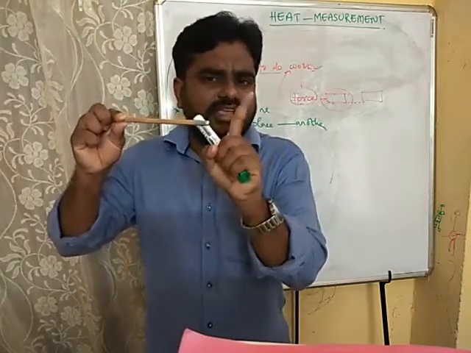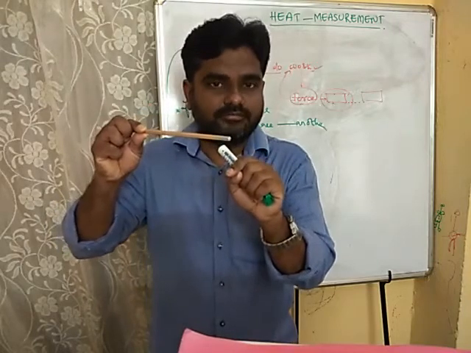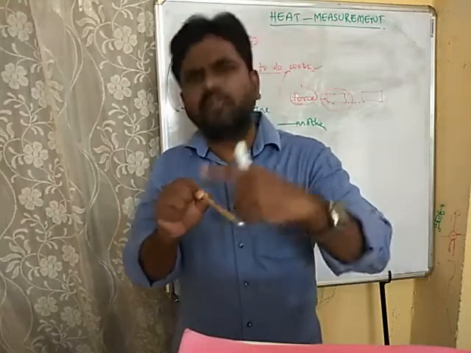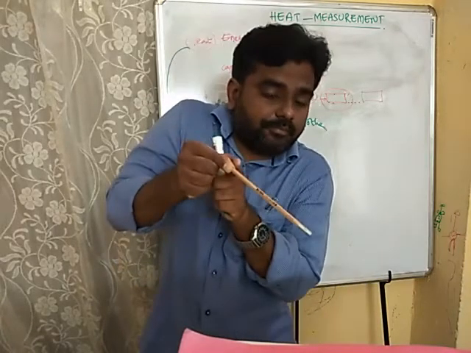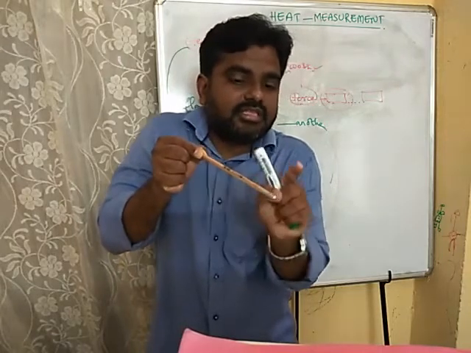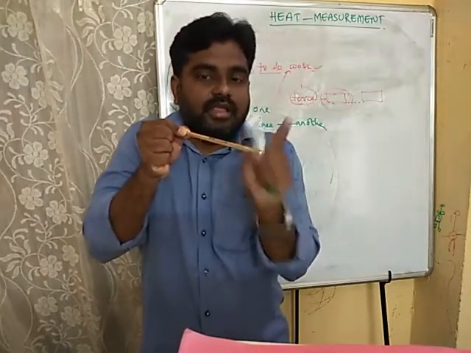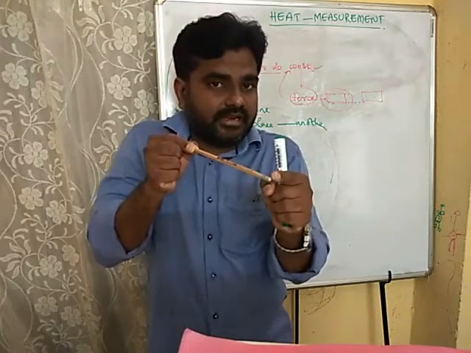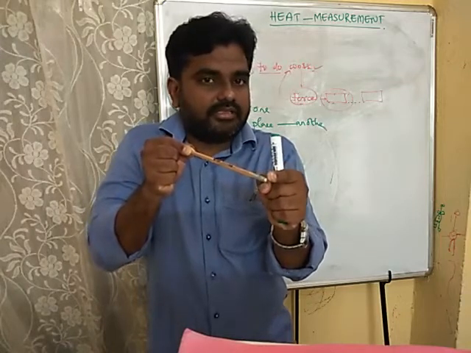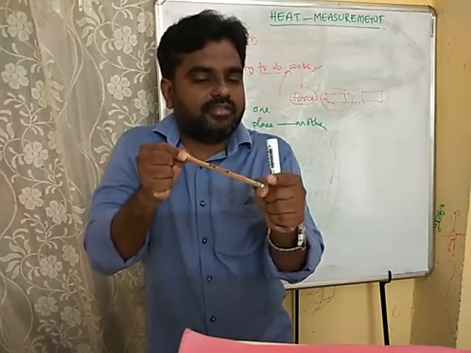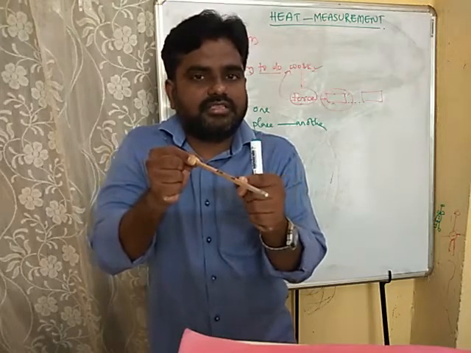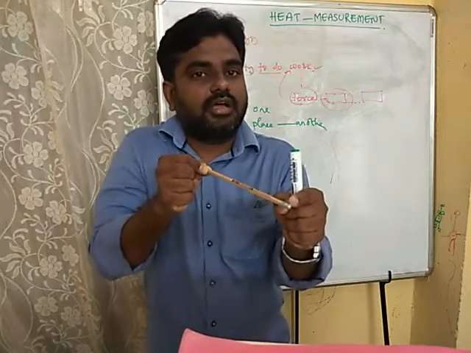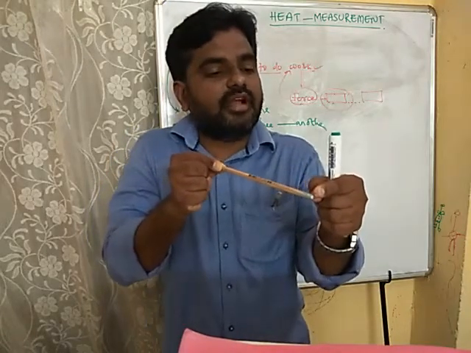So you observe this iron rod. Initially it is very cold, normal temperature. But when you place it on a flame, what happens? This end will become hotter, but this will remain colder, normal temperature. When this end becomes hotter and hotter, then slowly the hotness moves from this place to the other parts of this rod or iron spoke. So like that, the hotness or the heat flows from this end to another end.